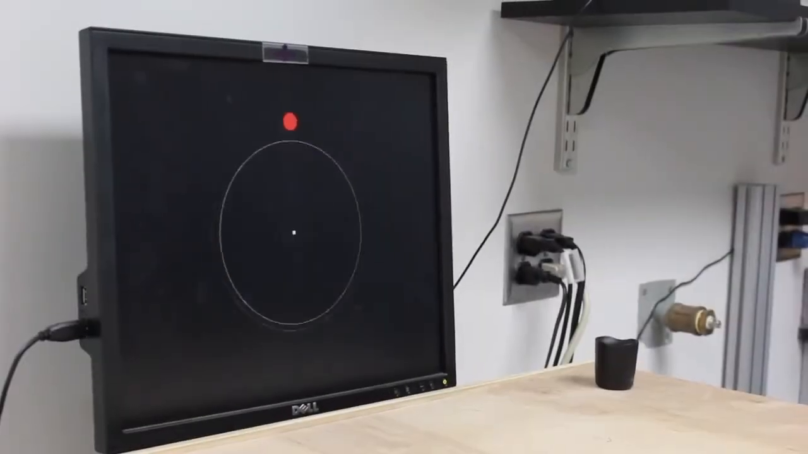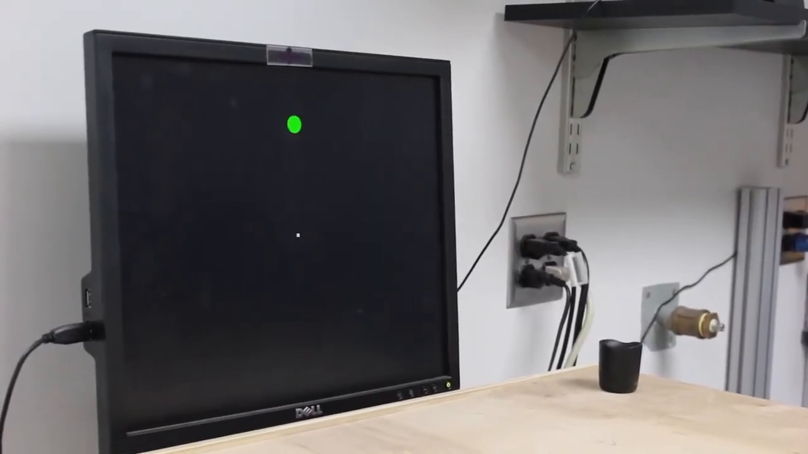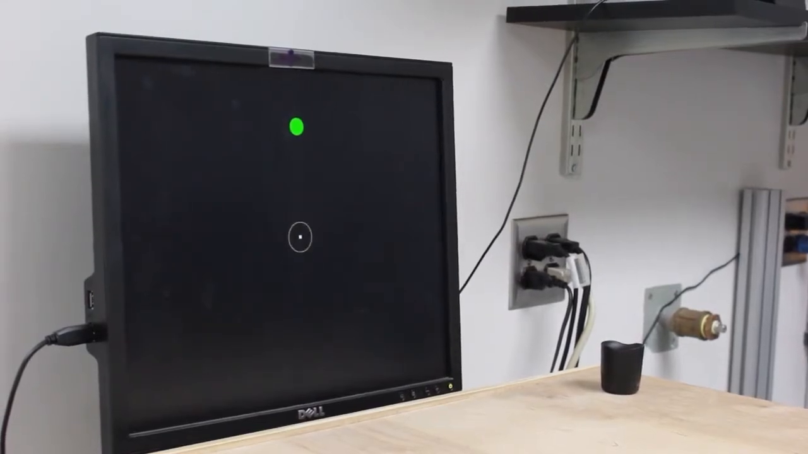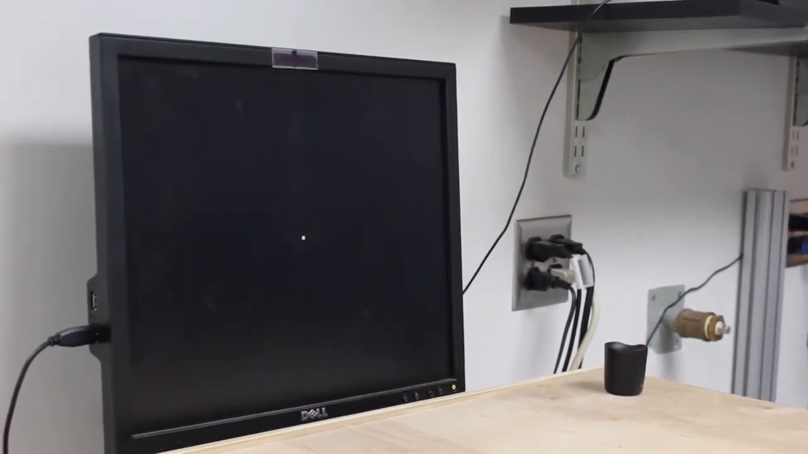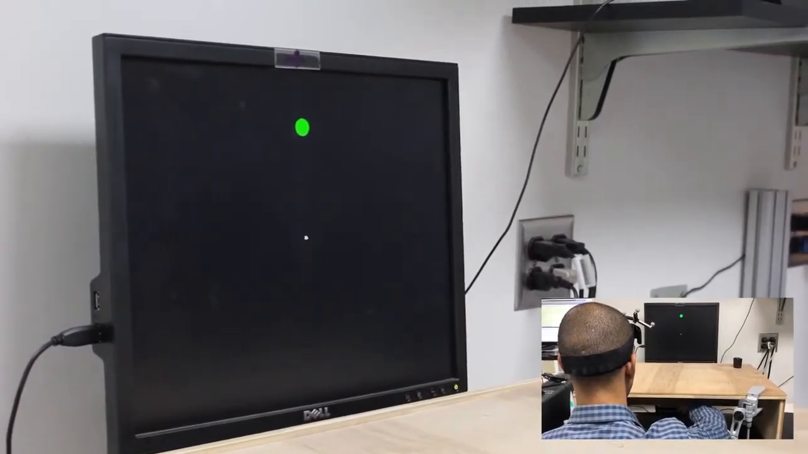In this way, because he cannot see his hand moving, but he knows he's moving the hand, he needs to explore the correct reaching movement to make the target become green. And this form of learning is what we call reinforcement learning,